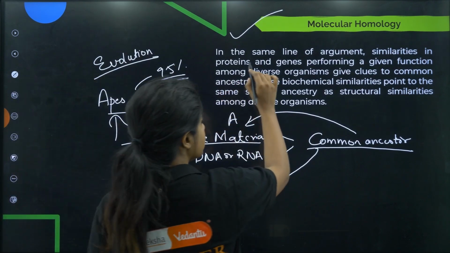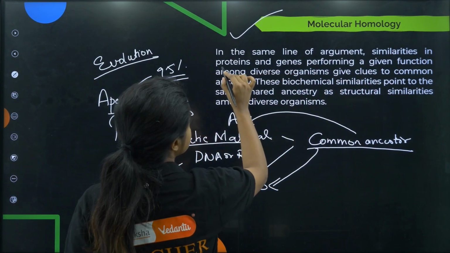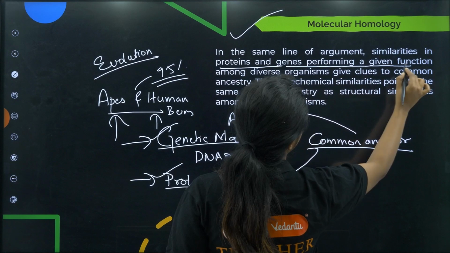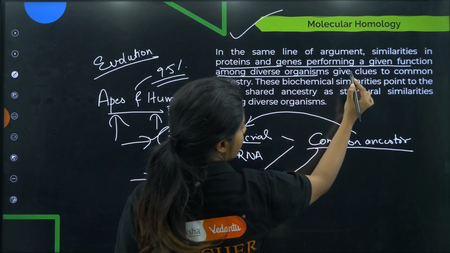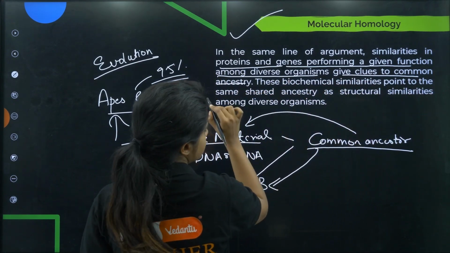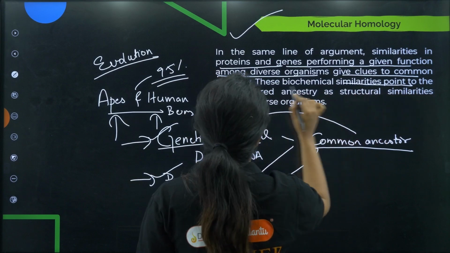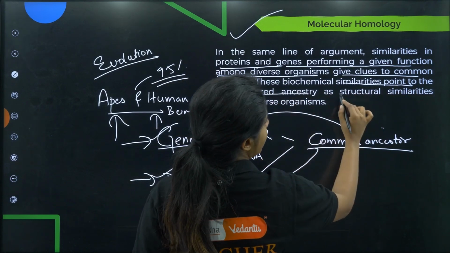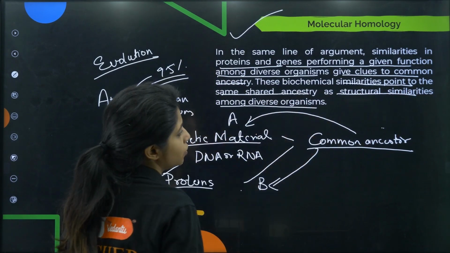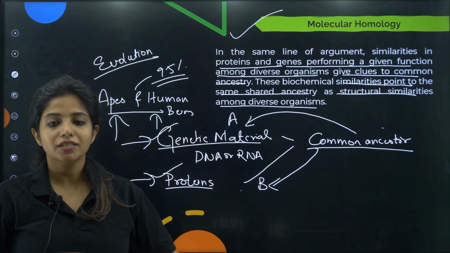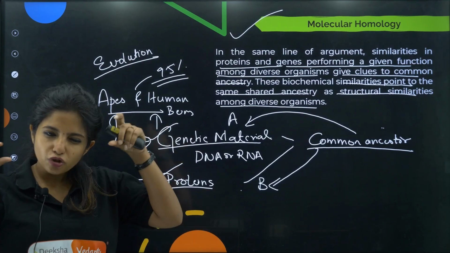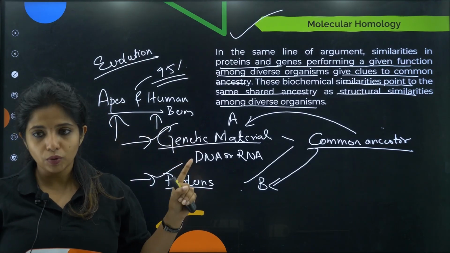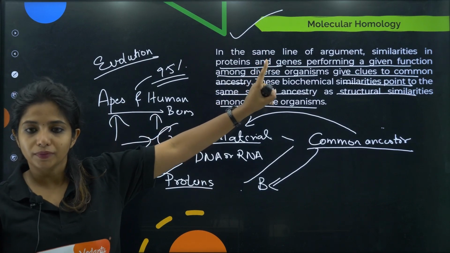In your NCERT it is written, in the same line of argument, similarities in the proteins and genes performing a given function among diverse organisms give clues to common ancestry. These biochemical similarities point to the same shared ancestry as structural similarities among diverse organisms. So it's the same thing that I just said, it's just a little complicated. This short paragraph is given, but we do not have to ignore it. This is known as molecular homology.